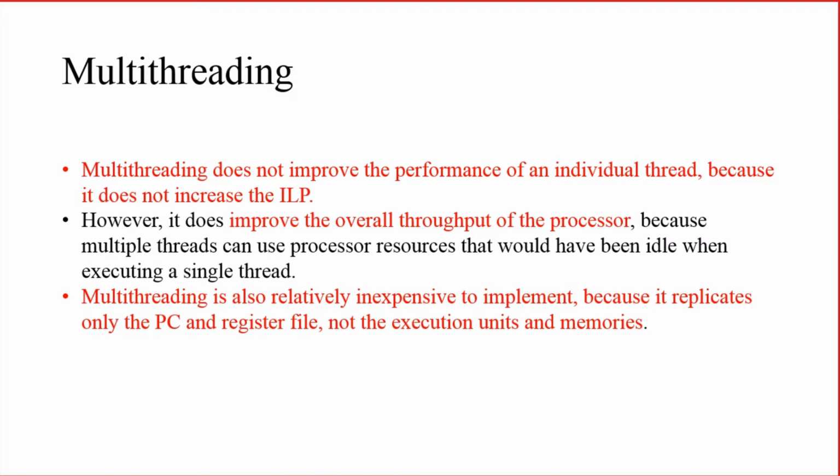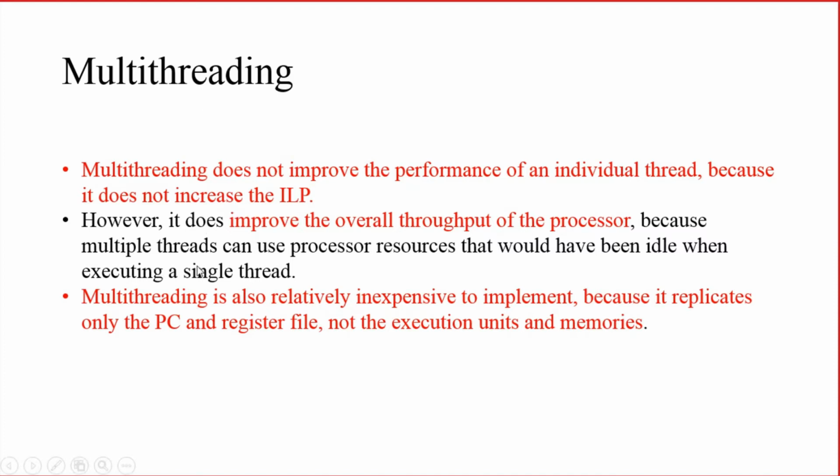But here that is not happening. More instructions from a single thread are not getting parallelized, so the performance of that single thread is not improved.